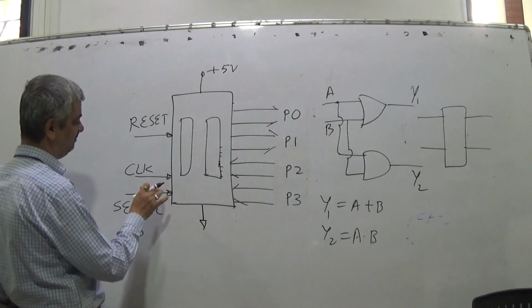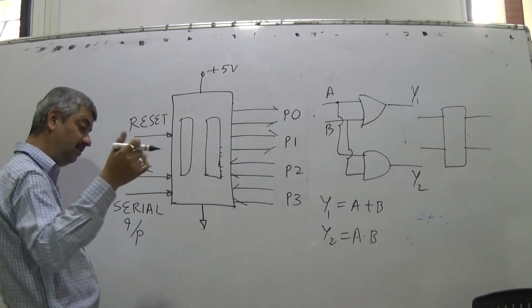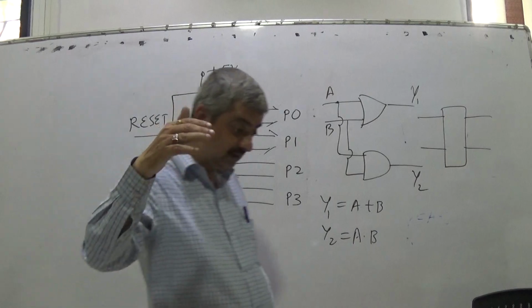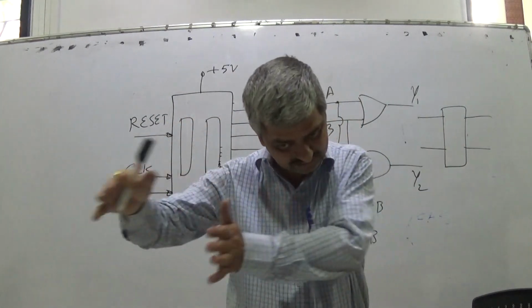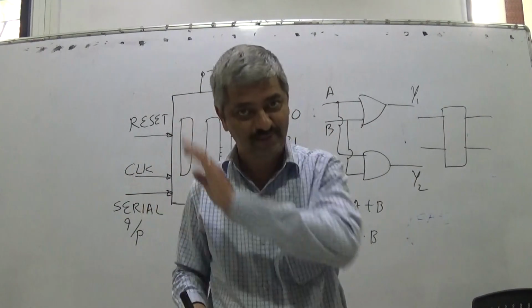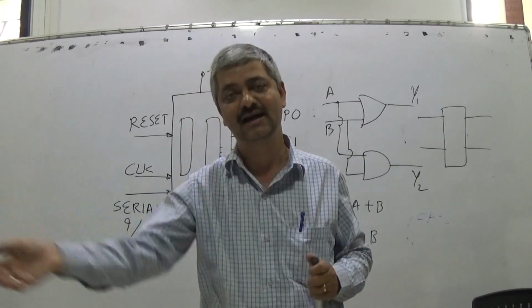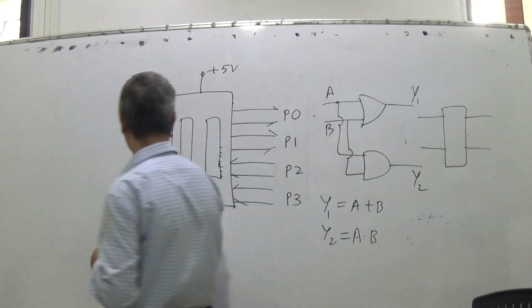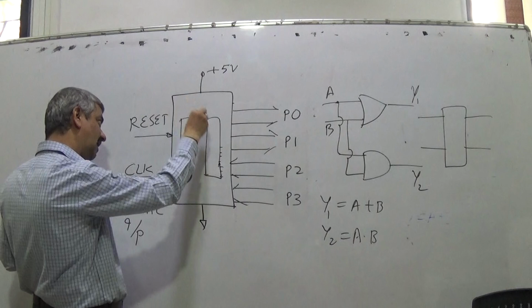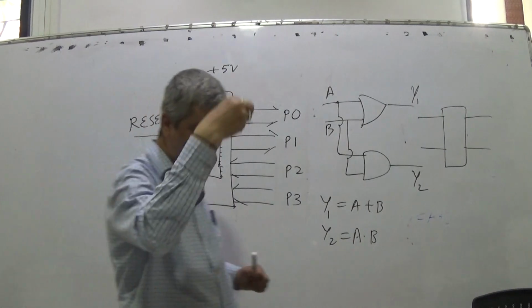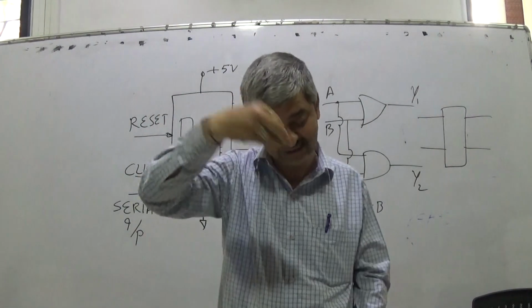So using that serial input pin, the programmer, means a separate hardware, a PROM programmer was there, a separate hardware can put the program inside the memory of the CPU, inside the microcontroller.